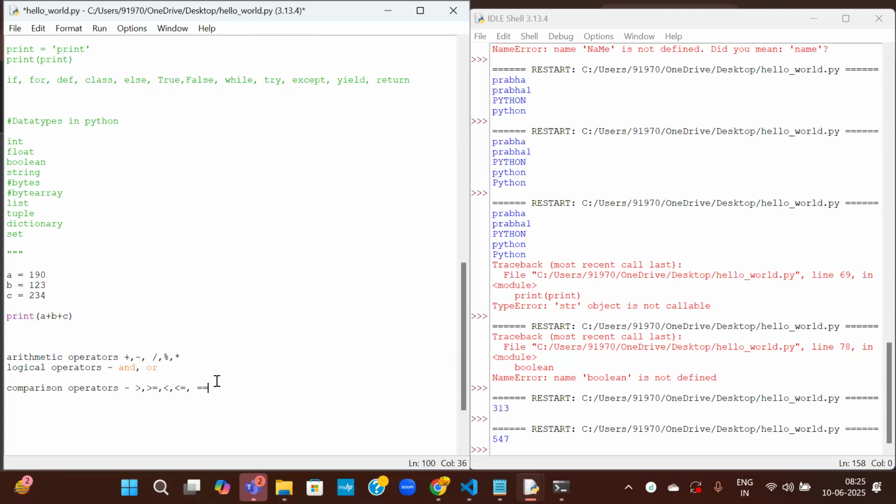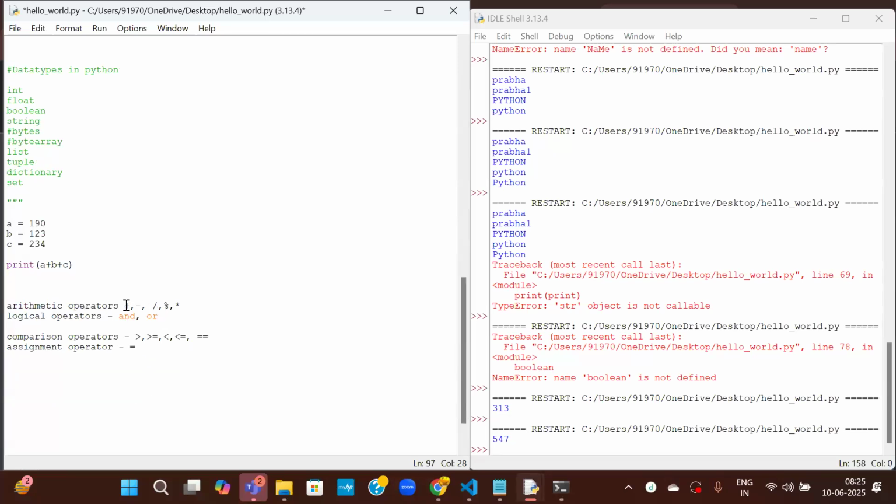Now the assignment operators. The assignment operator is just equal to, because if you want to assign some value to a variable, I can just use the symbol equal to. So these are the different types of operators.